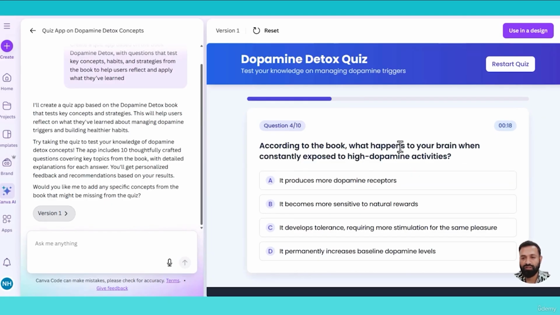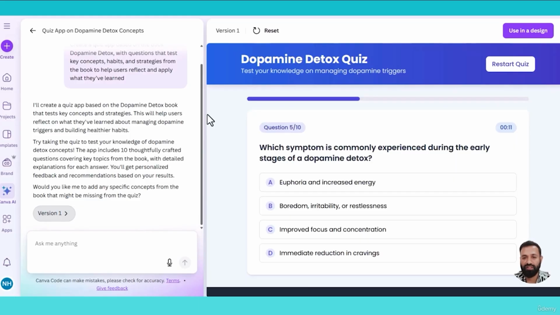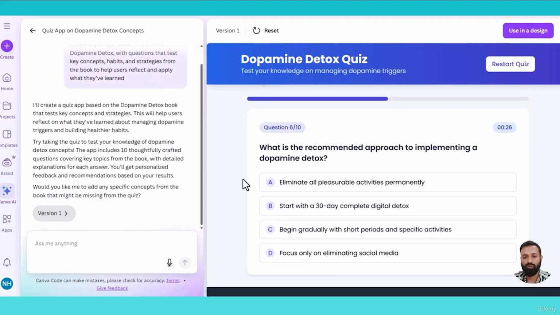You need to answer the question within 30 seconds, otherwise it will generate a wrong answer. Within this time frame you can find the right answer. Canva created a quiz inspired by the book named Dopamine Detox. You can build any kind of quiz and apps, even a website, with the help of Canva Code. Let's see whether we can build a website with Canva Code in the next lesson.